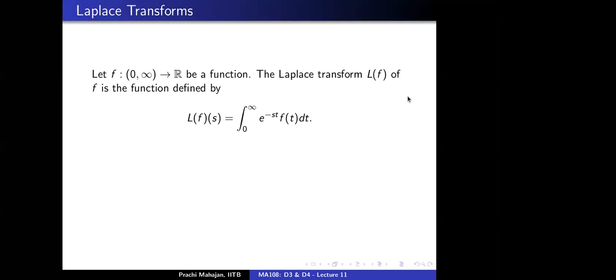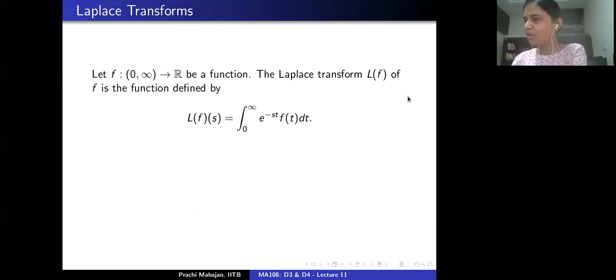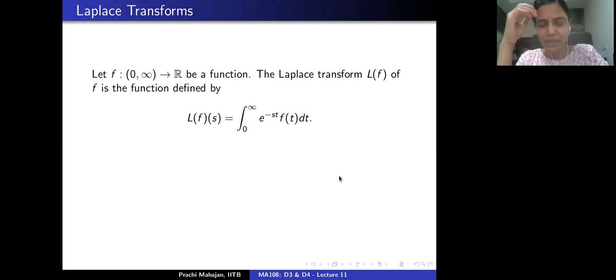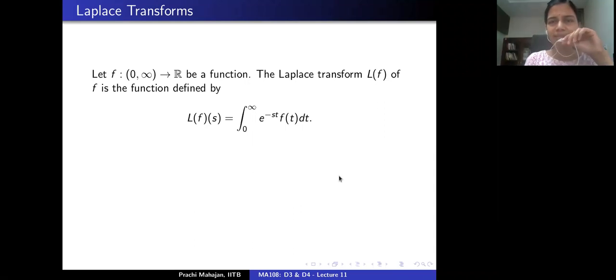So we just start with a quick recall of the main results that were discussed in the last lecture. But let's start with the definition first. Given a function f, which is real valued and defined on the open interval 0 to infinity, we discussed what is the meaning of the Laplace transform of this function f. So this is a certain improper integral defined as follows.